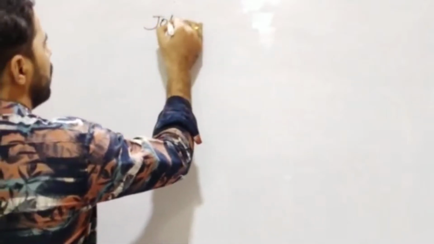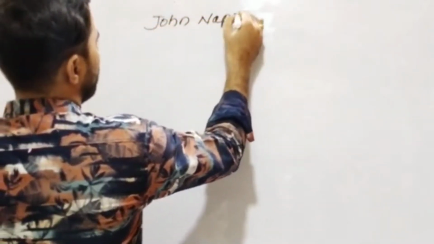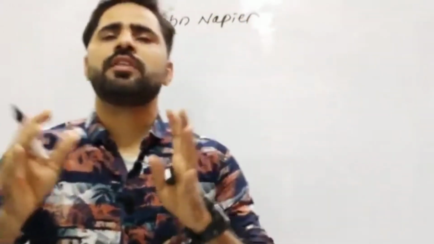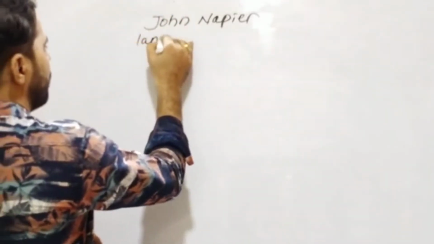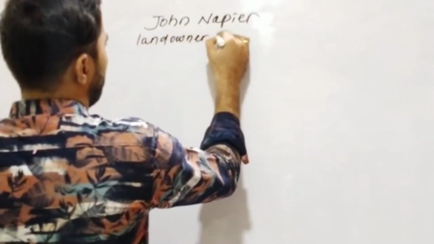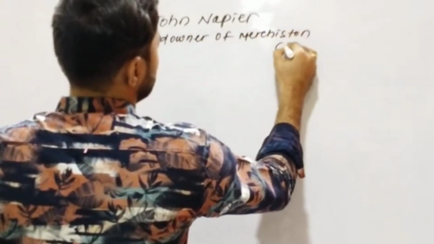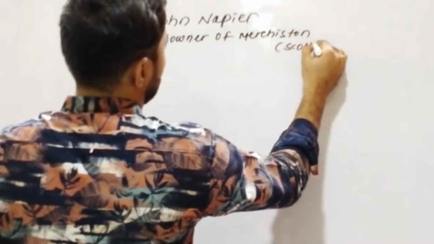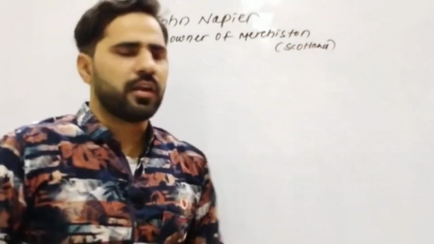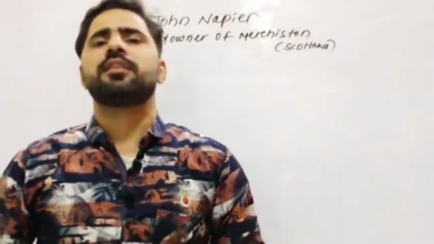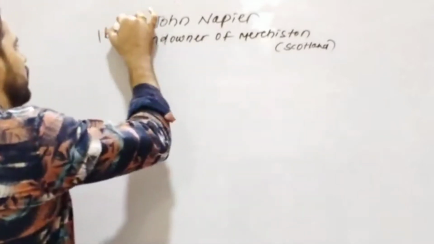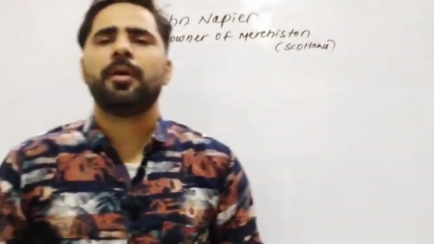John Napier is regarded as the father of logarithm. Who is John Napier? John Napier is the landowner of Merchiston. Merchiston is in Scotland. The landowner of Merchiston, John Napier, invented the logarithm in 1614. So, John Napier is regarded as the father of logarithm.